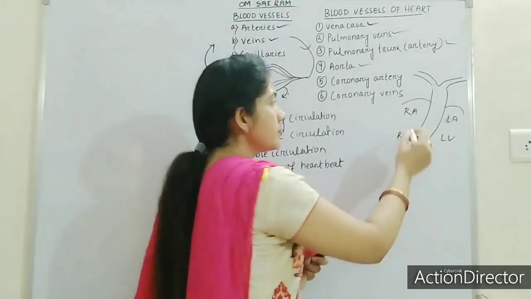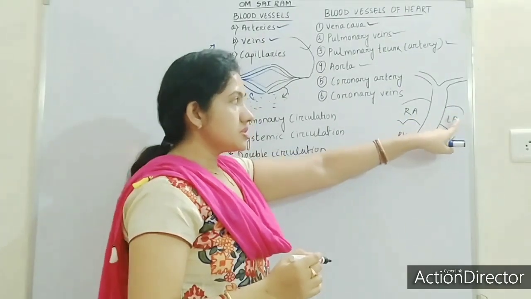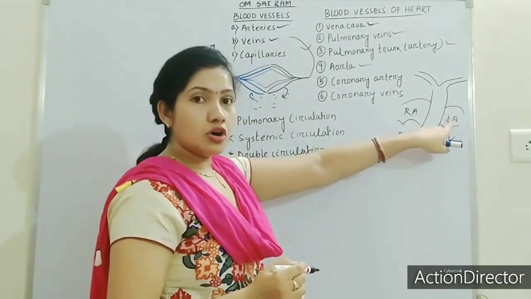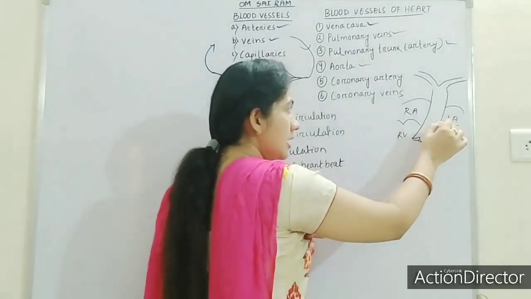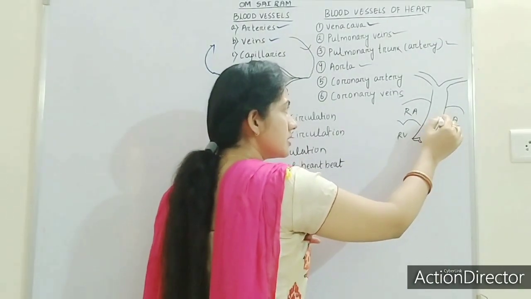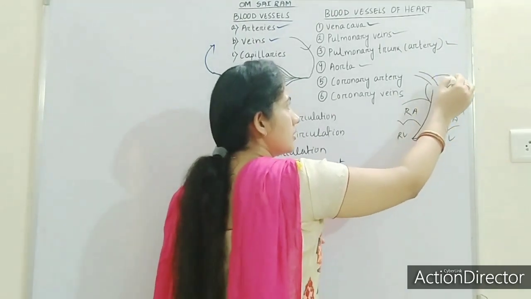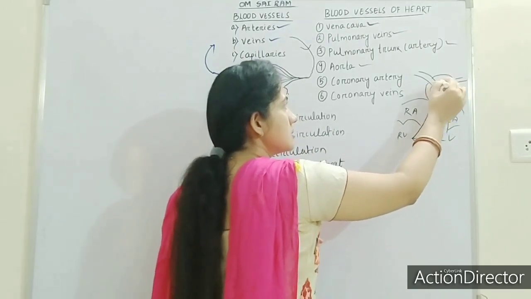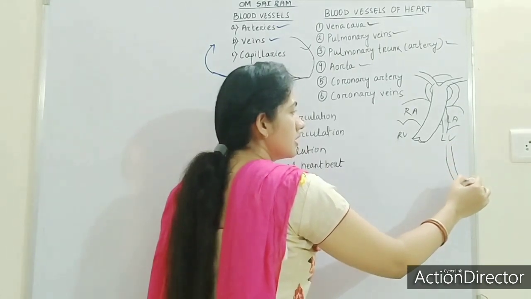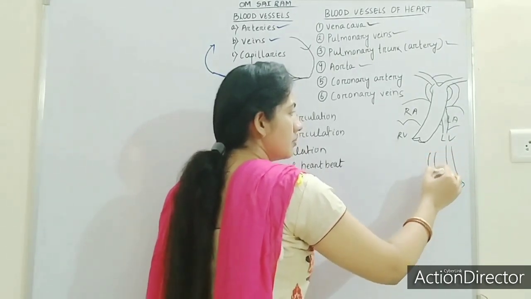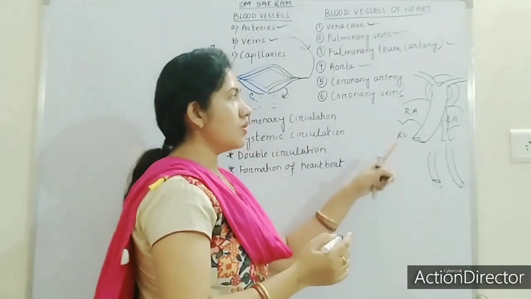So here the left auricle will receive the oxygenated blood and give it to the left ventricle, and the left ventricle gives the oxygenated blood to the aorta. Aorta is the largest artery of the human body and it will leave the heart by forming several branches. Okay, these are the branches of the aorta.